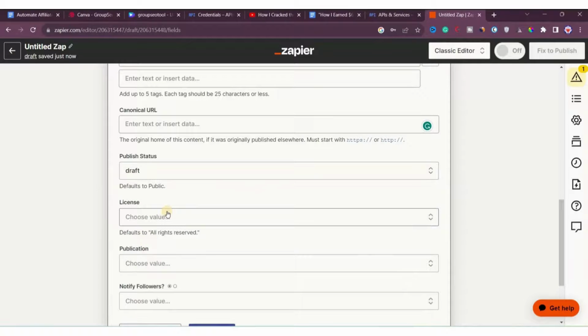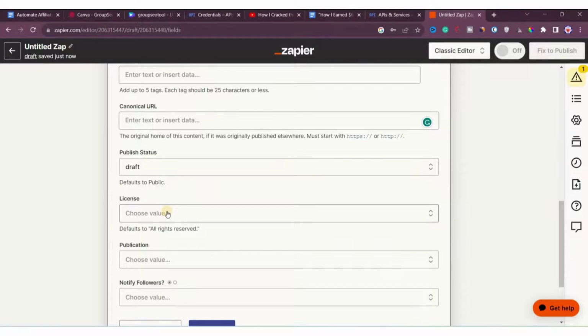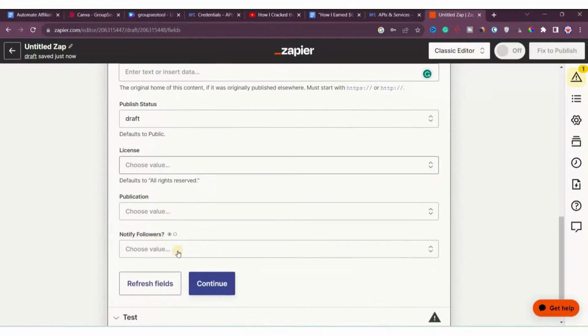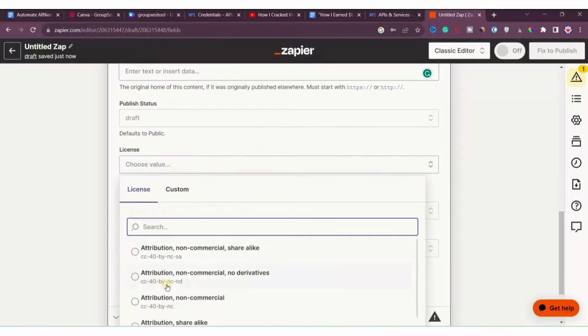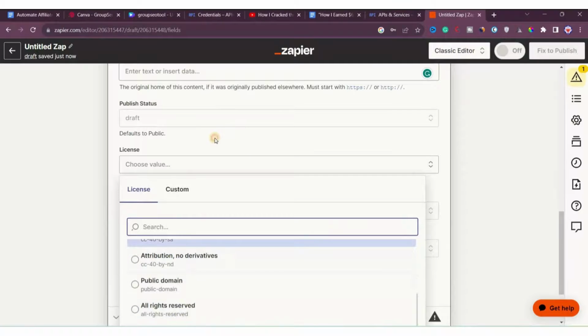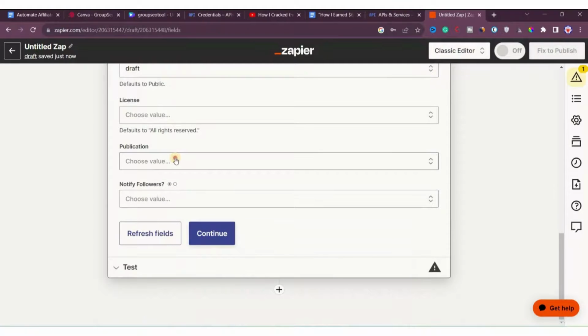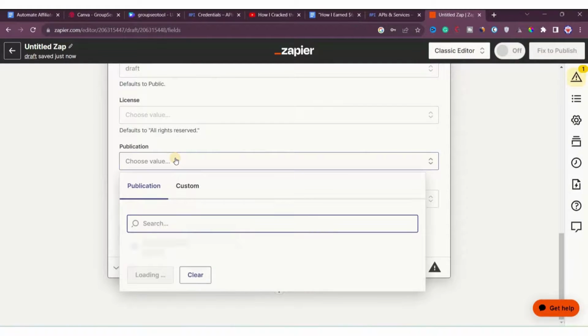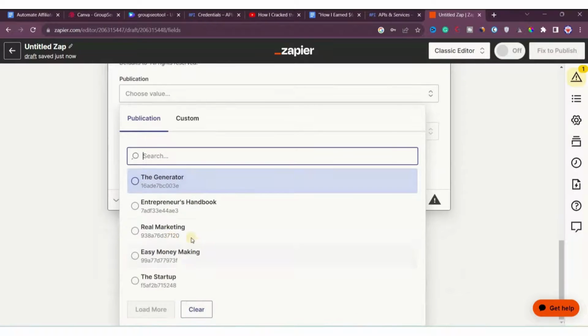So make sure to keep it as draft, then you can make any edit, like you can add images or whatever you want. Or you can choose a license, whatever license you want to keep, like public domain or all rights reserved, anything you want. Or if you have a publication here, then you can simply choose the publication and publish in that publication. So that's what you can do here.